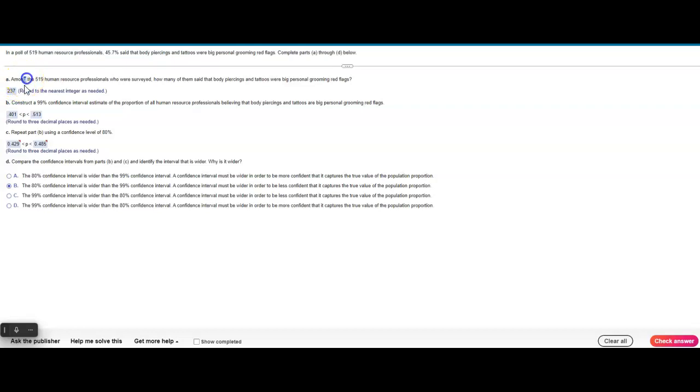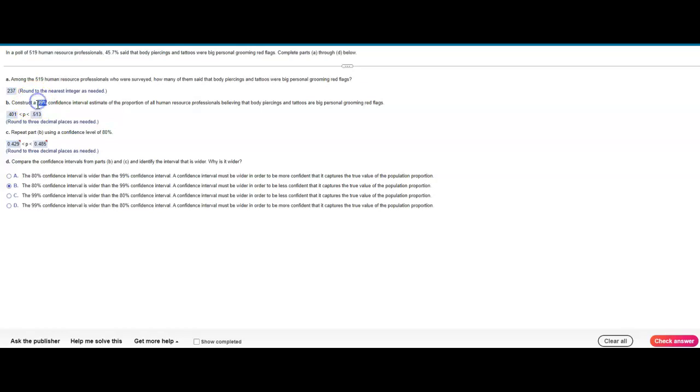Let's jump in. So I see you were able to get parts A and B correct. Part A, you were figuring out how many responded yes. So you took this 45.7%, turned it into a decimal by dividing it by 100, multiplied it by 519 to get 237, rounded to the nearest integer. Let's first go through part B, and then we can talk about how to get the answers for part C.